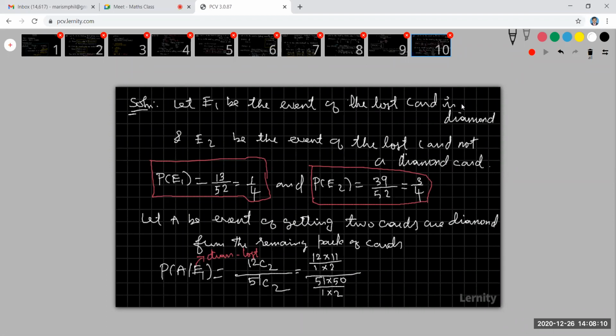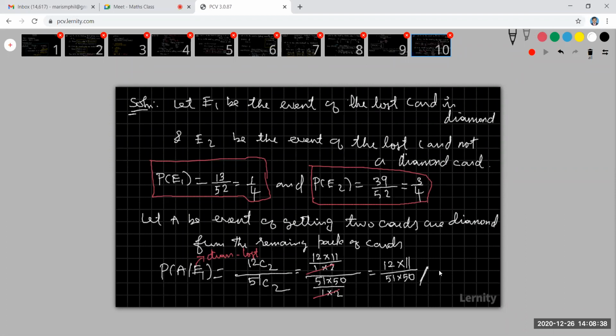Okay, students, now simplify. So we can cancel this 1 into 2, 1 into 2. Okay, and if possible you can cancel by this. I no need to multiply. Finally, it will be cancelled. So therefore, I'm keeping 12 into 11, and 51 into 50. 12 into 11 and 51 into 50. This is my probability of A given E1.